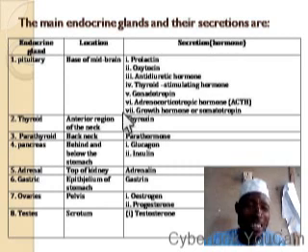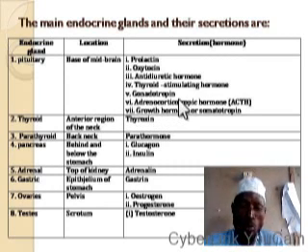Another hormone that is secreted by the pituitary gland is adrenocorticotropic hormone, ACTH, which is responsible for the stimulation of adrenal gland to produce adrenaline. Another hormone that is secreted by the pituitary gland is somatotropin. This somatotropin is the hormone that is responsible for the growth.